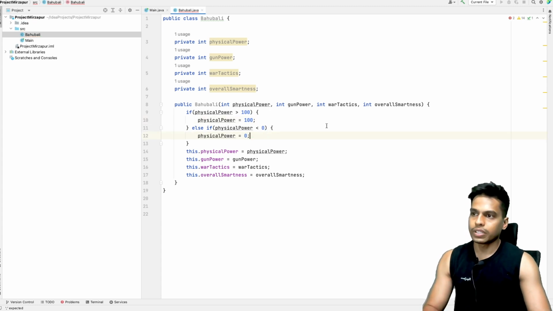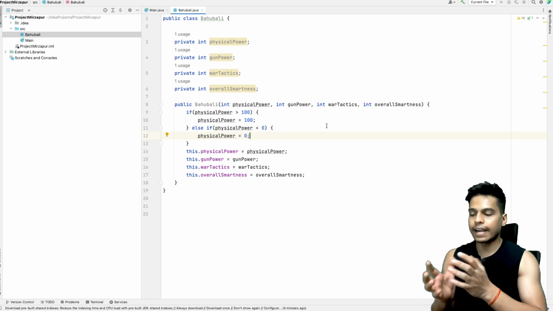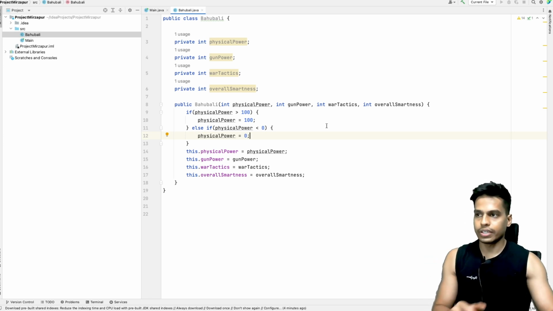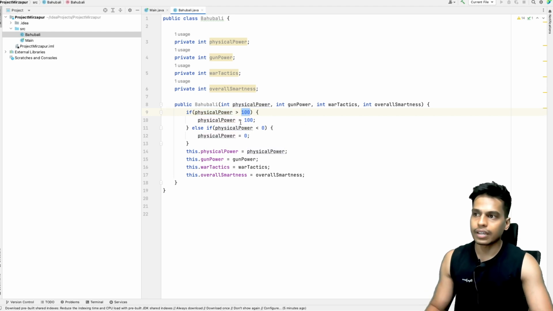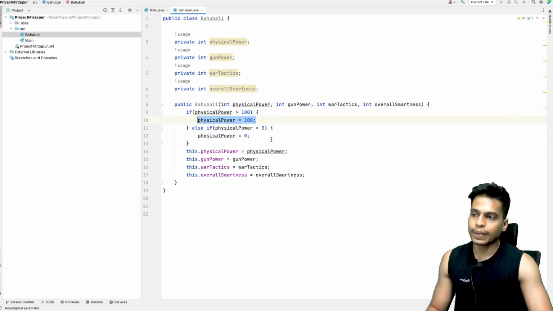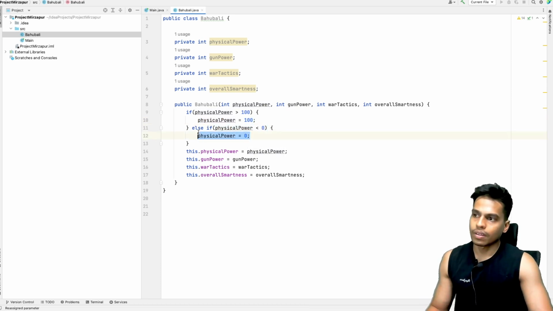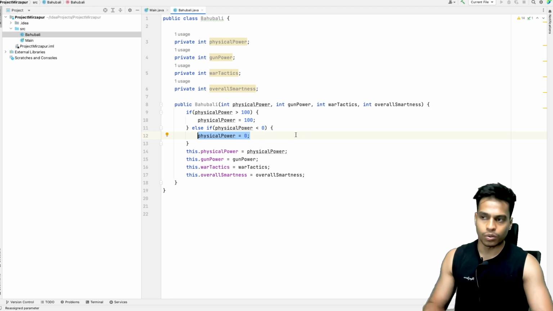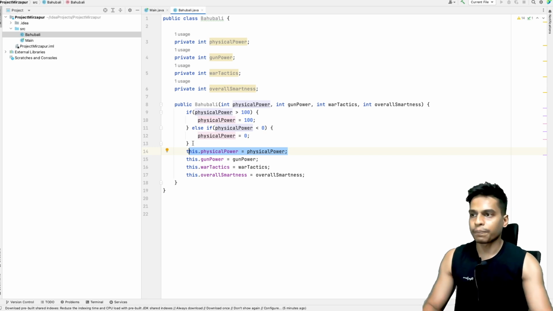So what we have done here is wrapped it so that the value should only range from 0 to 100. If at any point the physical power or any value is greater than 100, the value will be set to 100. If that value is less than 0, we will assign it 0. Now this physical power value will always be 0 to 100.